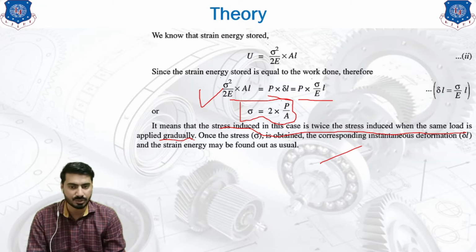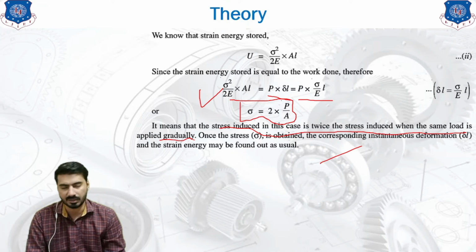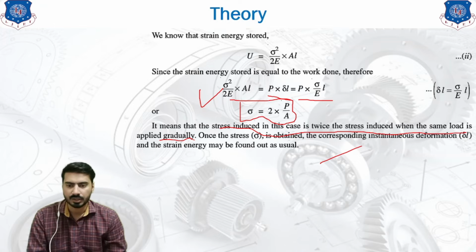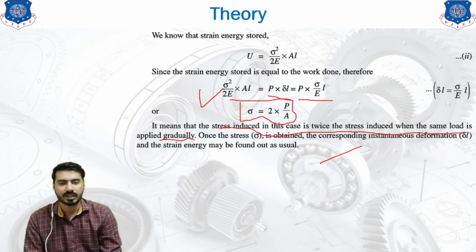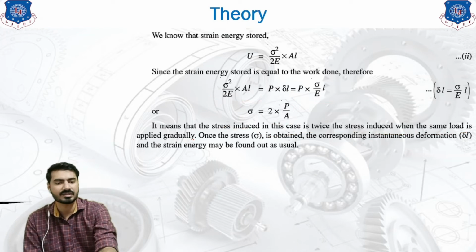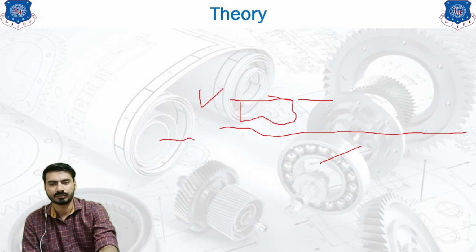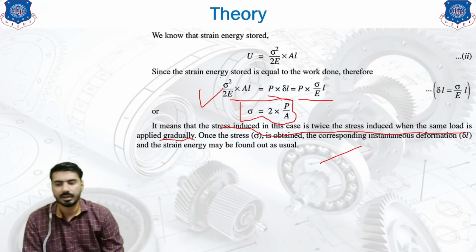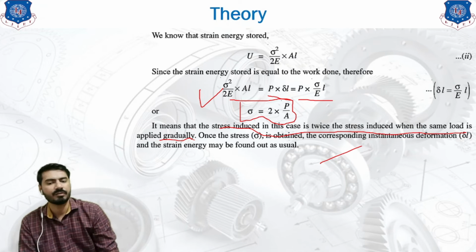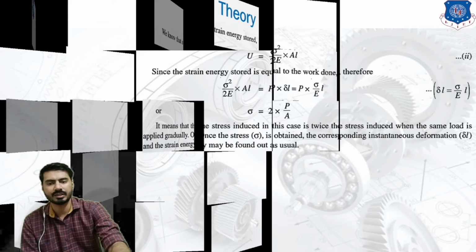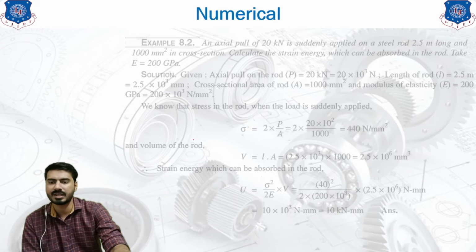The stress induced is almost twice the stress induced with the gradually applied load. Once the stress is obtained, the corresponding instantaneous deformation and the strain energy may be found out. So here we complete our first derivation.